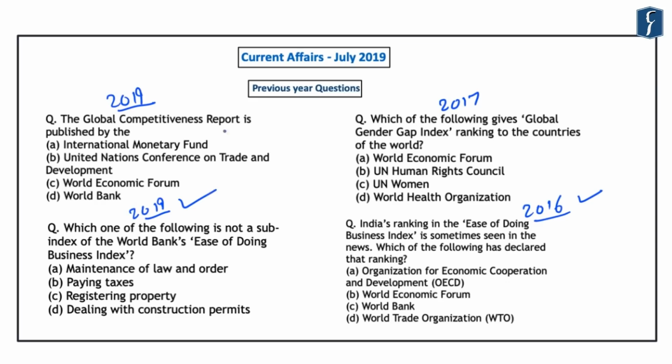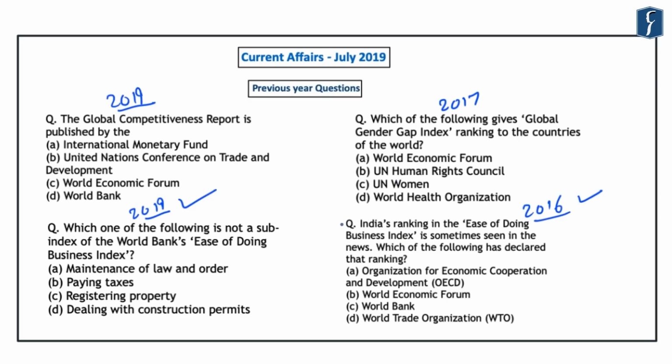In the year 2019, it asks which of the following is not a sub-index in the World Bank's ease of doing business. So this highlights that previous year questions can also give you a direction as to what can be asked in future preliminary examinations. And that is why solving previous year questions is extremely important for everyone who is preparing seriously for the preliminary examination.